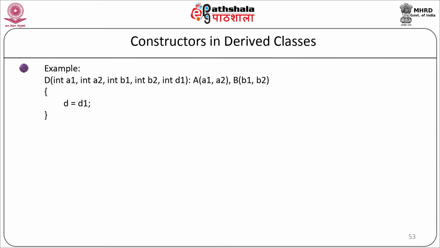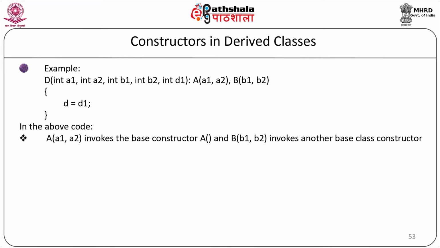The derived class name D, and in brackets will accept all the parameters from the user as integer a1, integer a2, integer b1, integer b2, integer d. Then we will pass them to the respective base classes. Then we will have a colon. The base class A will pass two values a1, a2, base class B will pass two values b1 and b2, and here we will assign the value of d to d1.